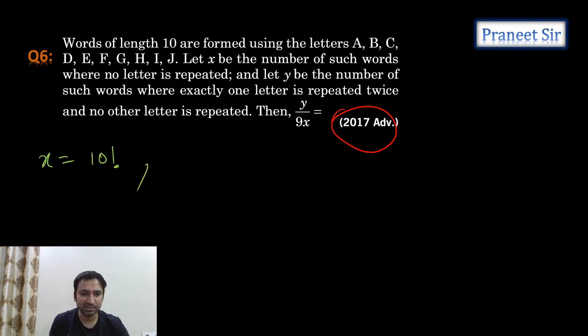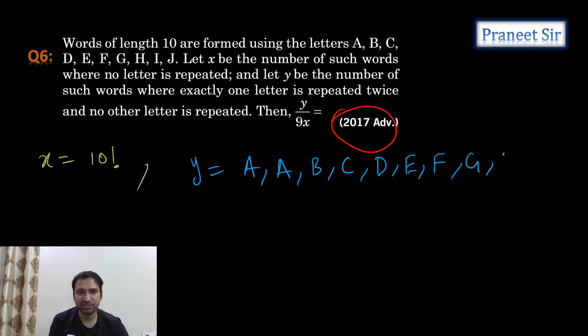And what about Y, guys? Let's calculate Y also. What is Y? Y is equal to the number of such words where exactly one letter is getting repeated. One letter is getting repeated twice. That means, let's assume A is getting repeated. If A is getting repeated, then A, B, C, D, E, F, G, H, I. These are the letters we should take.